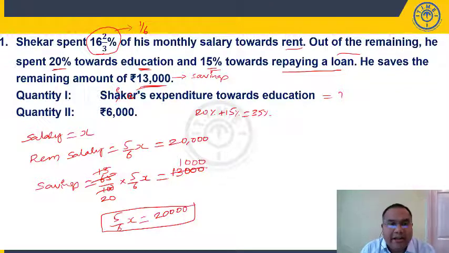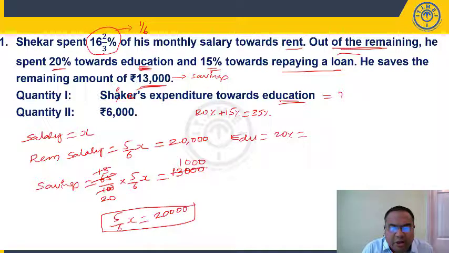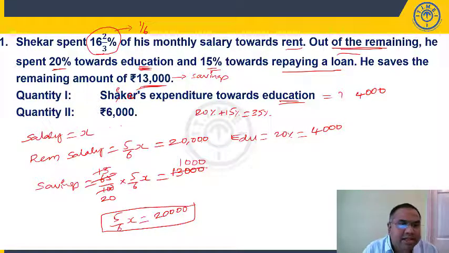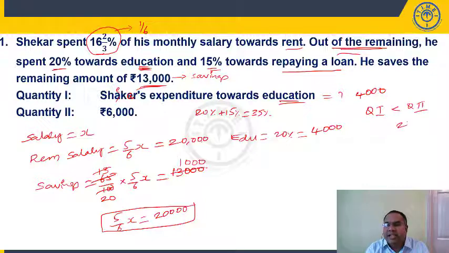Now what is your quantity 1? Shekhar's expenditure towards education. I am not finding out the total salary, it is not required. I have to find out the expenditure towards education. Out of the remaining salary, that is 20,000, he is spending 20% towards education. 20,000, 10% is 2,000, 20% is 4,000. So my quantity 1 is 4,000. My quantity 2 is 6,000. So friends, clearly we can say quantity 1 is less than quantity 2. Quantity 1 is less than quantity 2 is present in the second option.